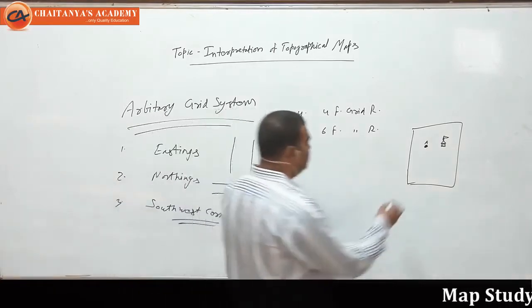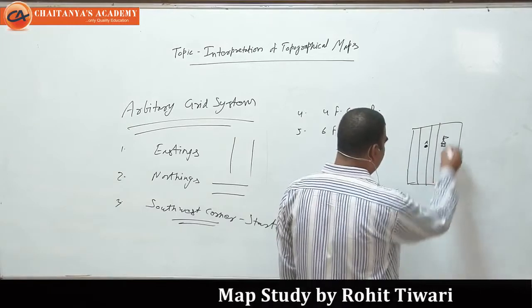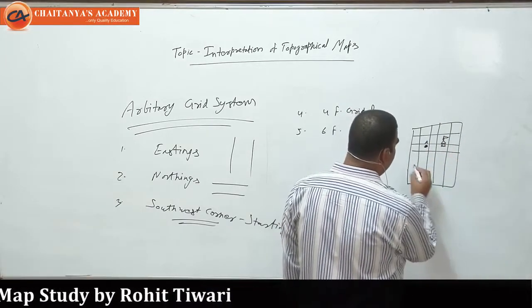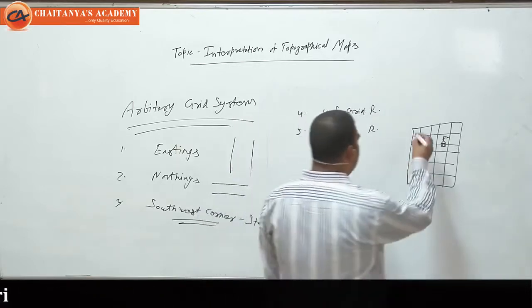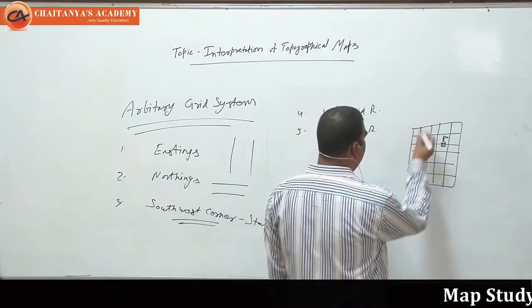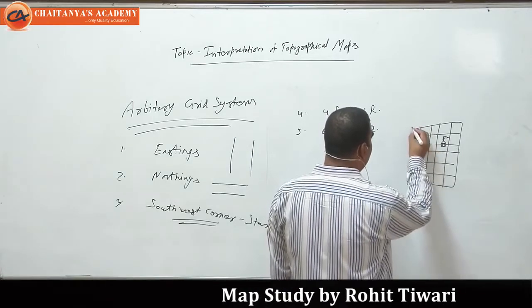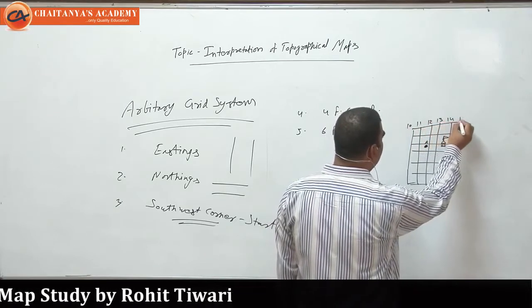So what we have to do, we can see the eastings are the parallel vertical lines, and northings are the parallel horizontal lines. Suppose we can give the numbering one by one: 10, 11, 12, 13, 14, 15.